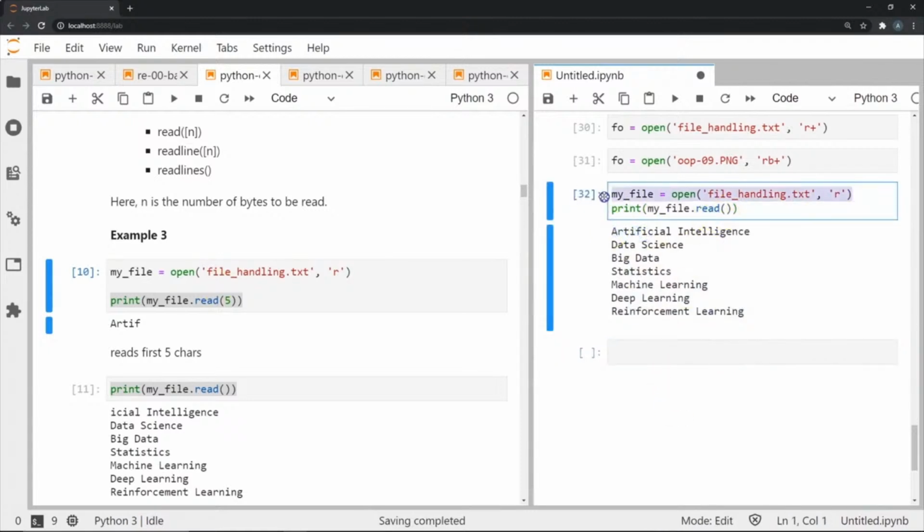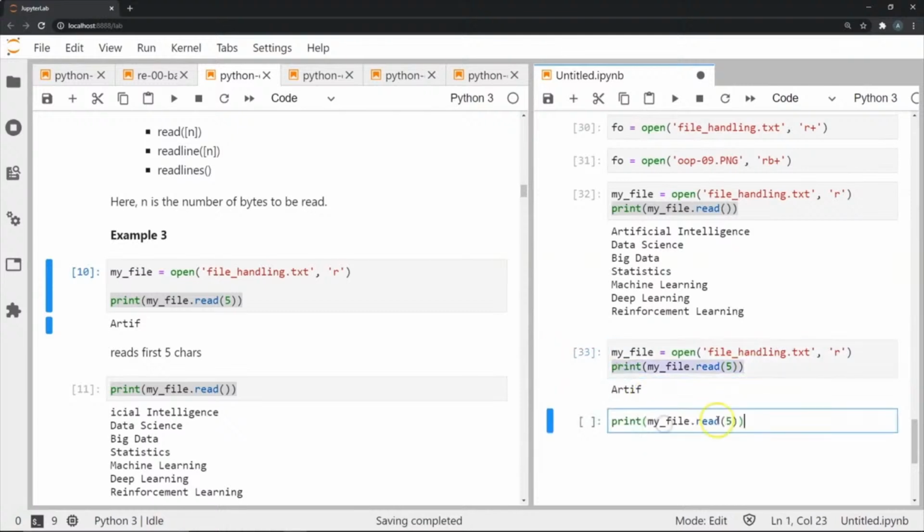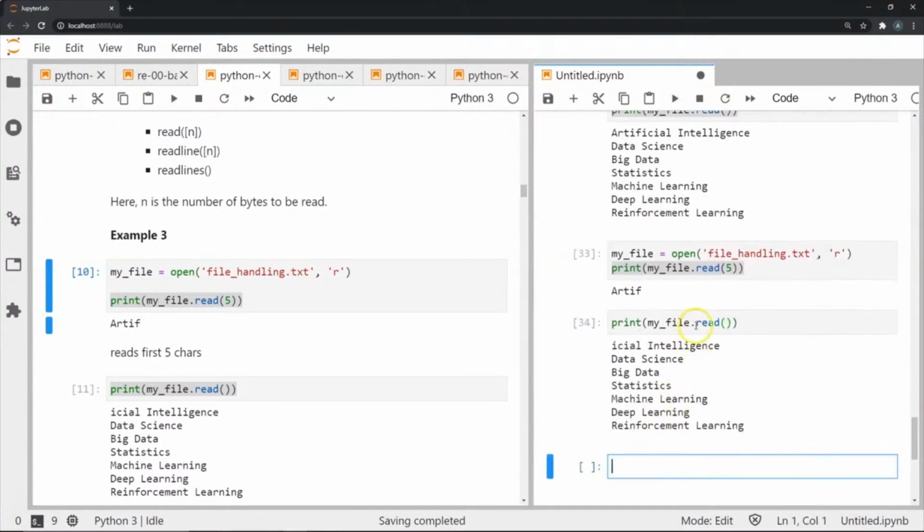Well, in that case, let's open this once again. Now let's do the same read command, except we will give the character number, which is 5. As you can see, it's only printed 5. Now let's do a print read command and try to read the whole thing again. And you will notice something very interesting. Now when I do the read command, you can see it's picked up from where we left off from our previous command. And that is the nature of how Python handles files.